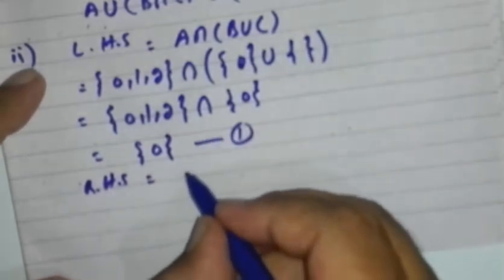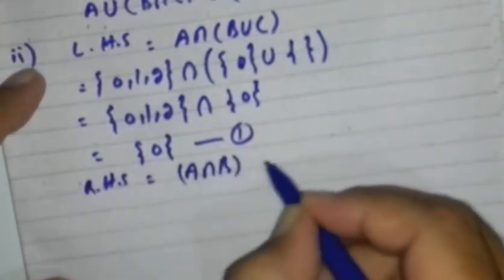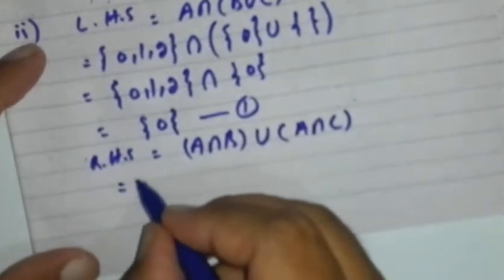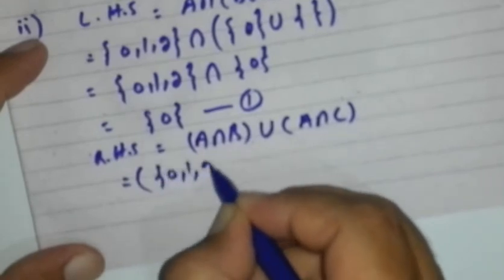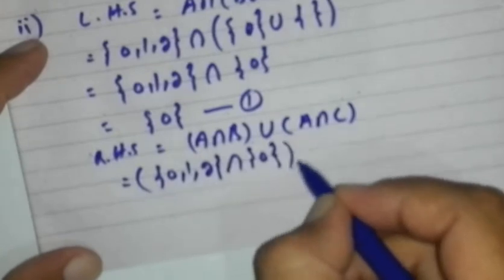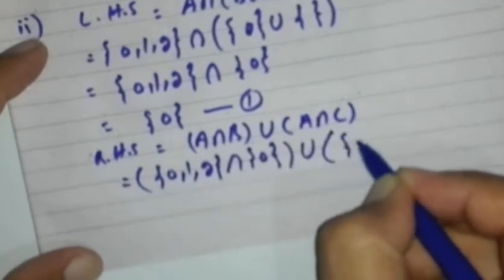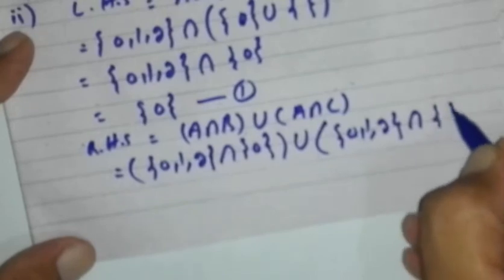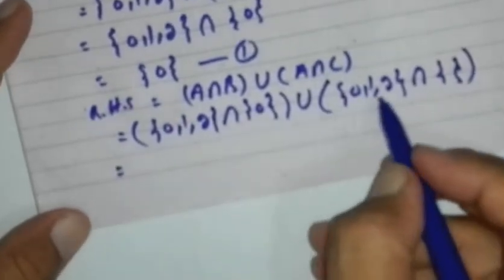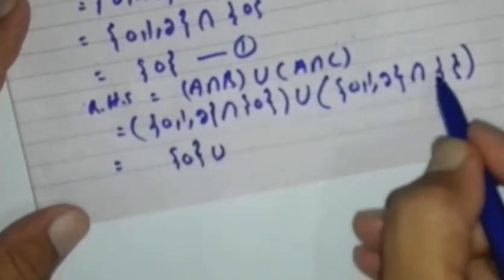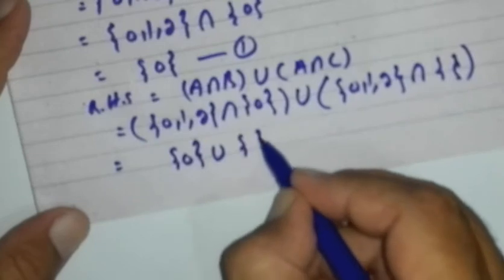Now the right hand side equals (A ∩ B) ∪ (A ∩ C). Write first set A {0, 1, 2} intersection set B {0}, union again set A {0, 1, 2} intersection set C, which is empty. Now take the common of these two, which is {0}, union, take the common of the other two, which is empty.